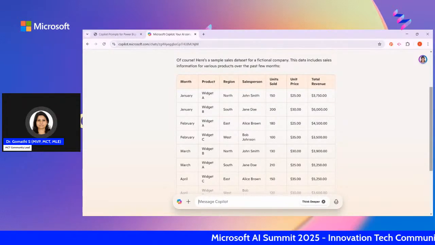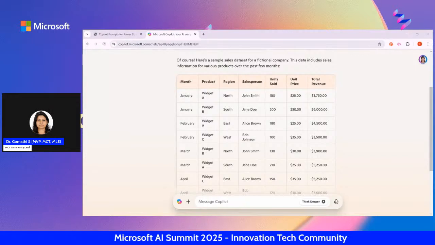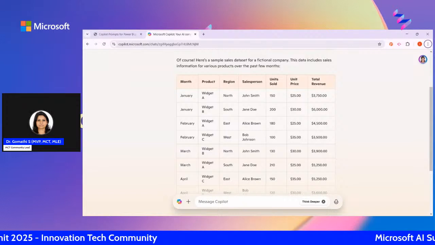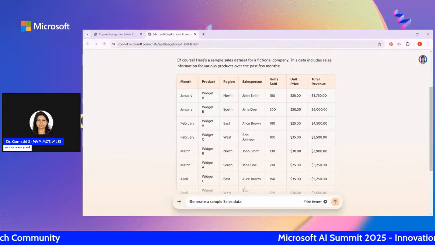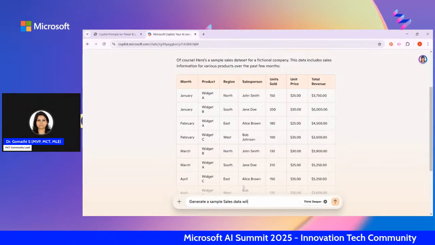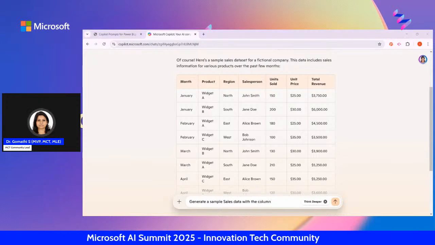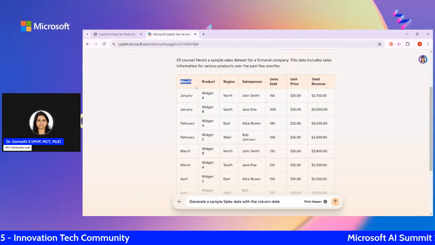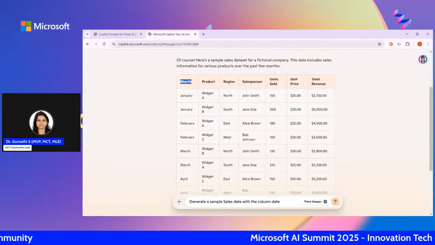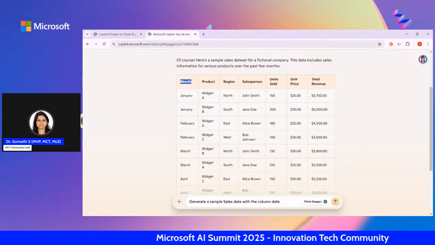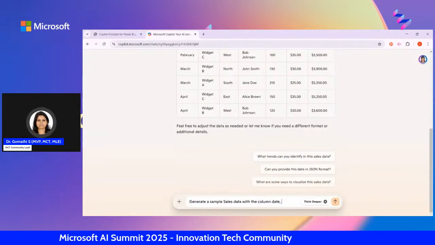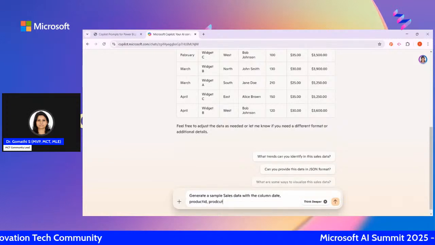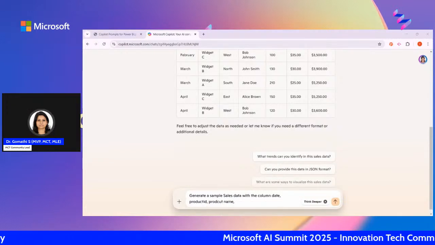Only seven columns you have here. But what if you want to be very clear, that I want these columns? Then you have to tell that: generate sales data with these columns. So you have to say what columns you really want. I want a date, I don't want a month. With month, how will you understand which year the sales were created? So call it date, it should be a date, and then you can mention product ID, product name. You should be very clear when you're typing and asking.